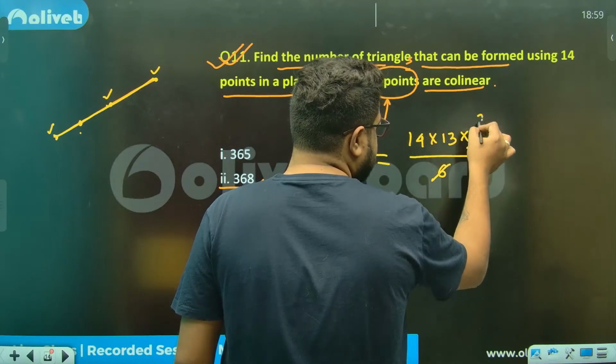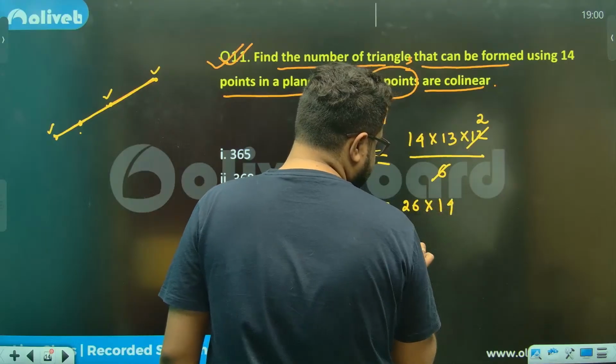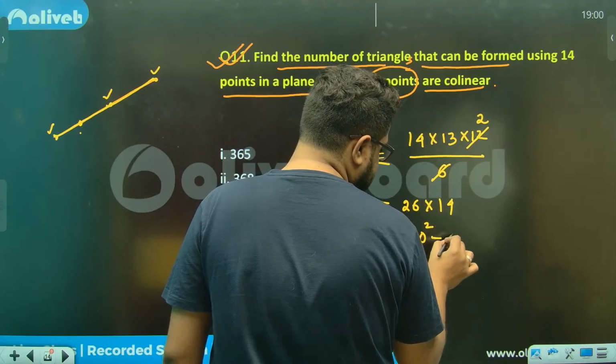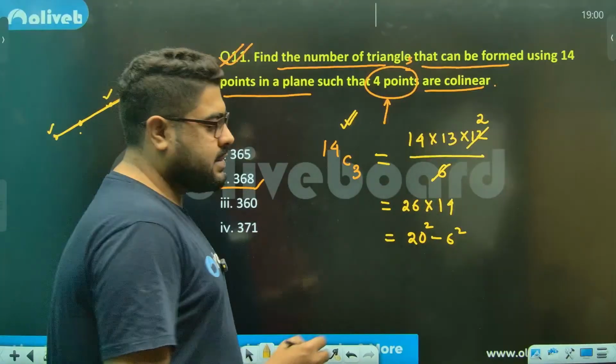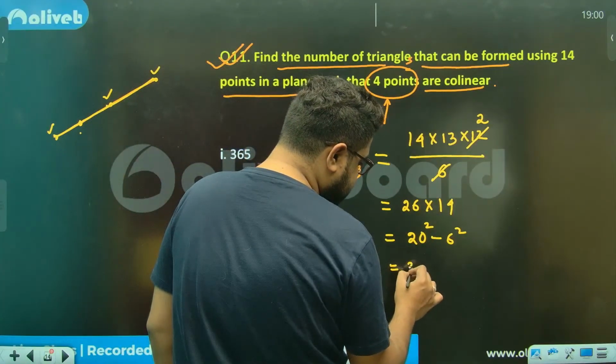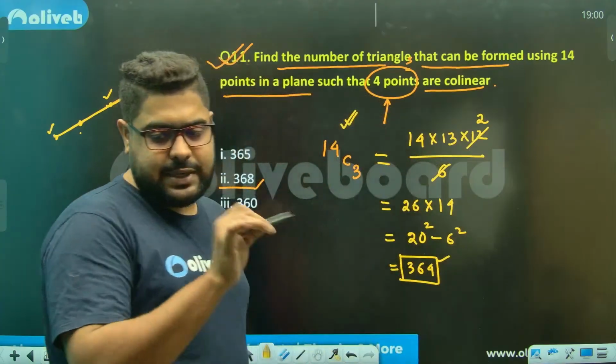Sir, you do this. 14 into 26, so 20 square minus 6 square, right? Better calculation: 20 plus 6, 20 minus 6. So 400 minus 36, that is 364. That is 364. But again, please understand.